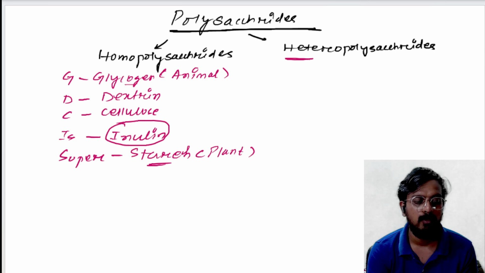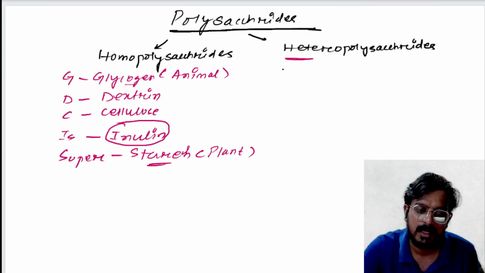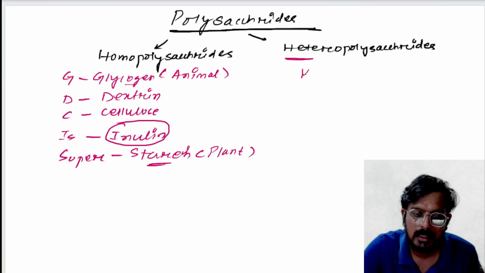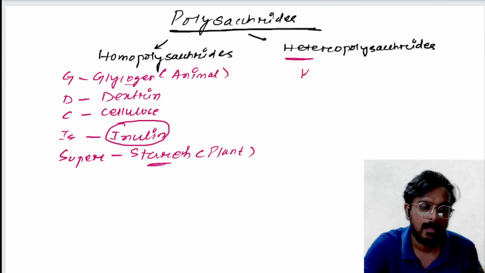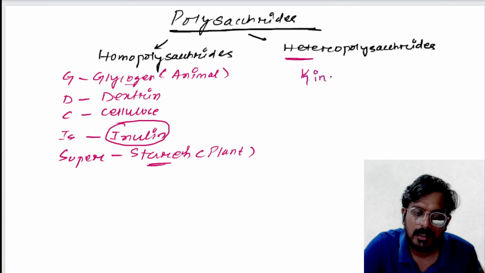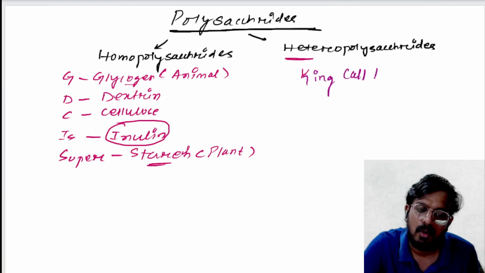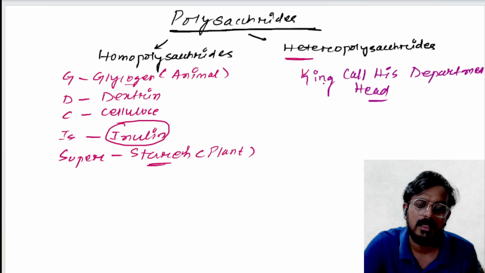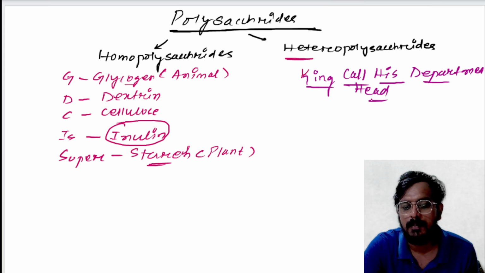To remember the heteropolysaccharides, you should remember a simple mnemonic so that you can remember all the names. The mnemonic is: King, call his department head.